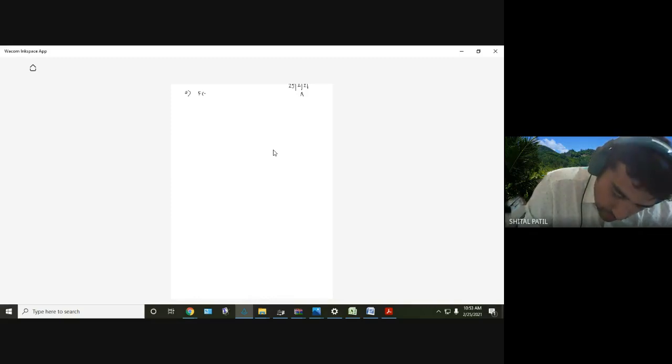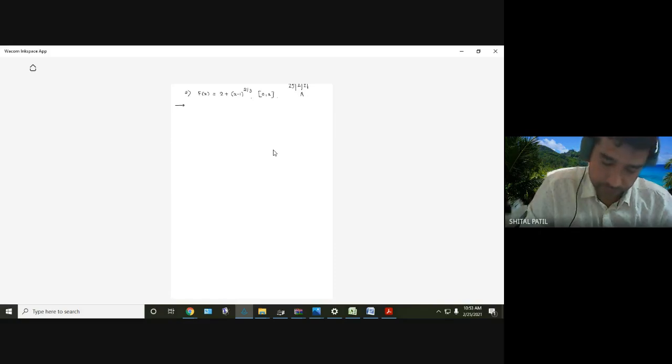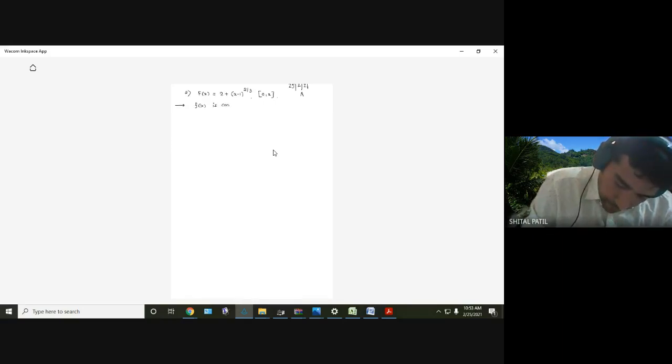Next example. Question is same. Verify Rolle's theorem for f of x equal to 2 plus (x minus 1) raised to 2 by 3. Interval is 0 to 2. Solution. f of x is continuous in closed interval 0 to 2.